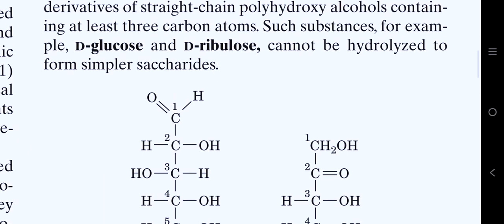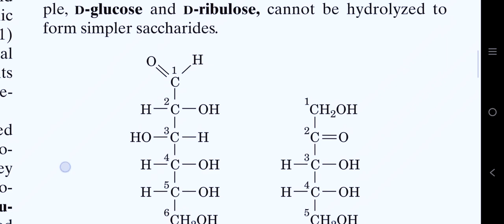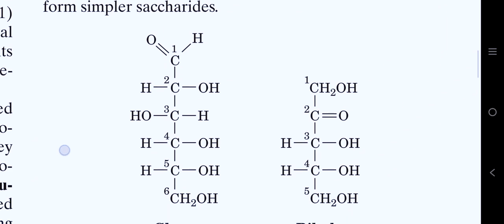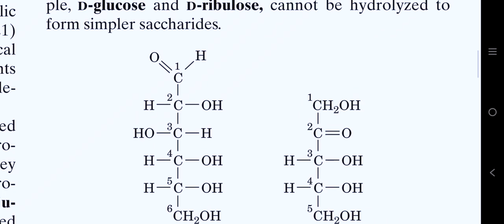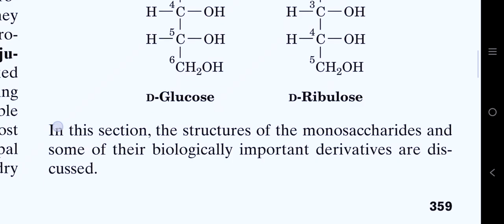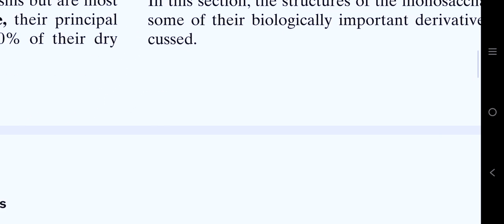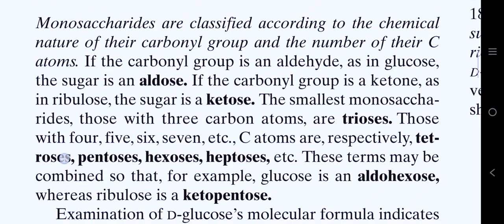Such substances, for example D-glucose and D-ribulose, cannot be hydrolyzed to form simpler saccharides. In this section, the structure of the monosaccharides and some of their biologically important derivatives are discussed. First of all, let's talk about the classification.